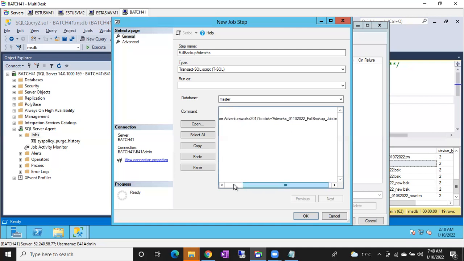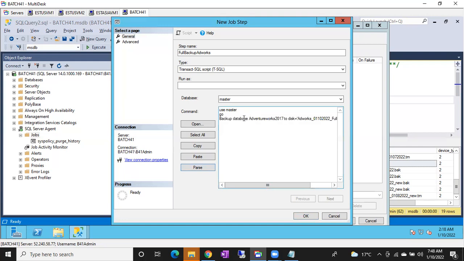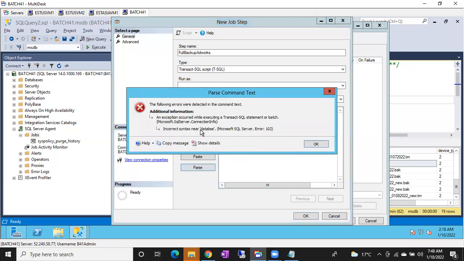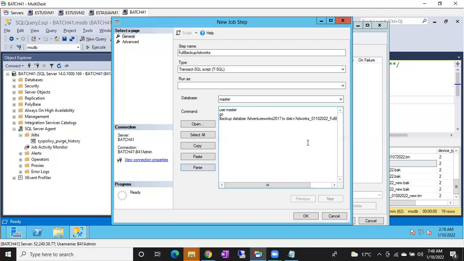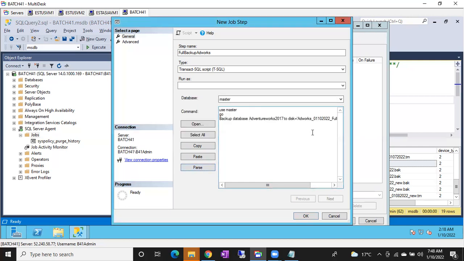You can check whether this query is right or wrong. You can select all and parse it. Parse will tell you whether this query is right or wrong. In case there is a mistake, let me make a mistake. Now select all, let me parse it. It is saying incorrect syntax near database, so I just made a mistake. You can correct it to database and parse it again. The command was successfully parsed.